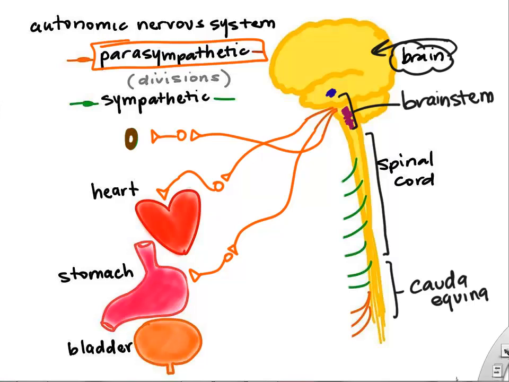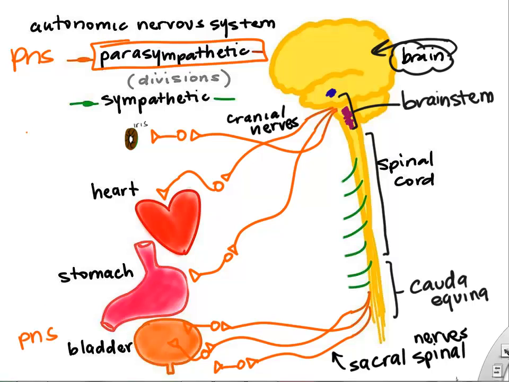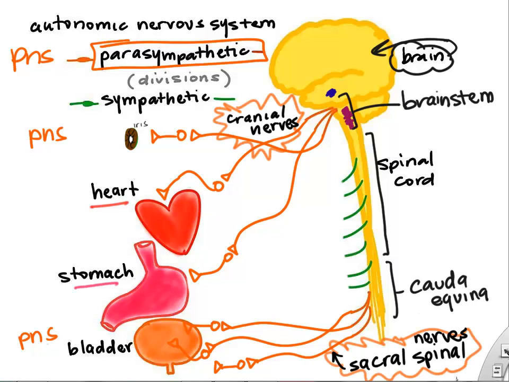And also, we see some wiring from the parasympathetic nervous system that goes all the way down our spinal cord to the sacral spinal region. So sacral spinal nerves also are carrying wiring for our parasympathetic nervous system. And that's where we pretty much see the wiring, cranial nerves and sacral spinal nerves, for the parasympathetic wiring to things like our heart, stomach, and bladder. Okay, so that's the wiring for our parasympathetic nervous system to our target organs.